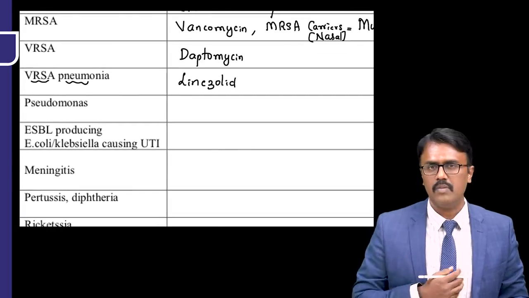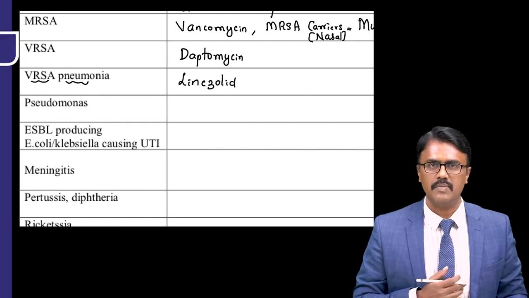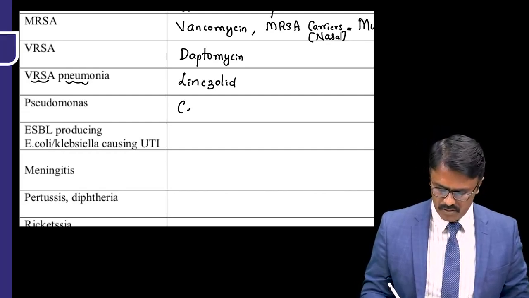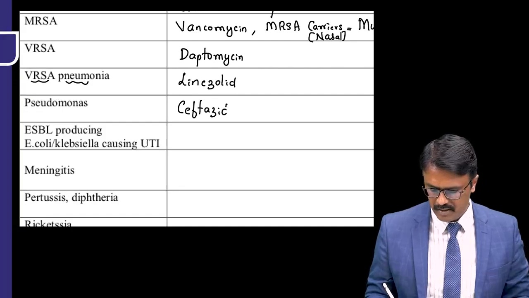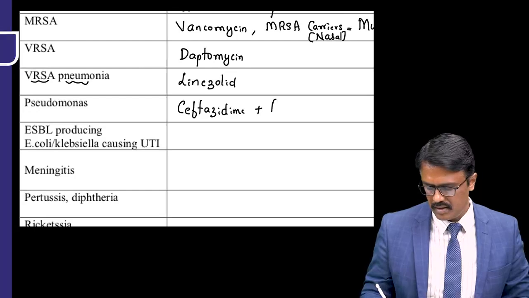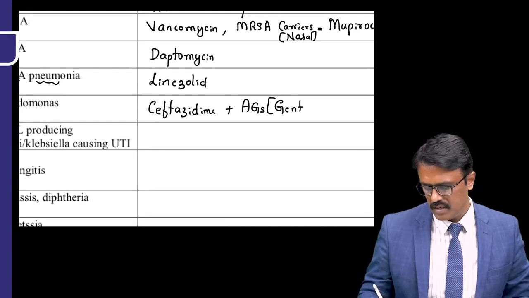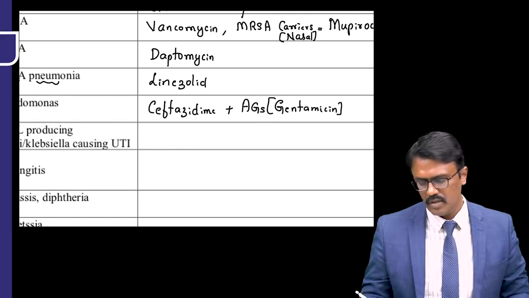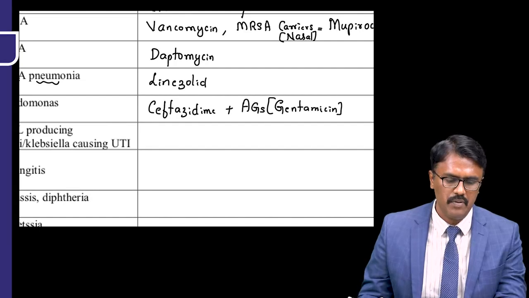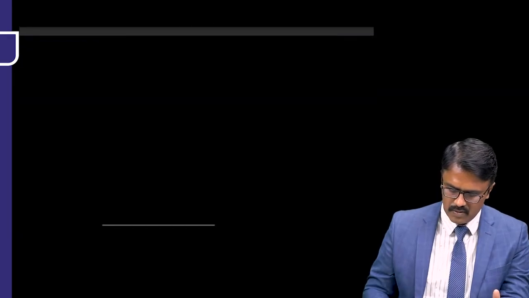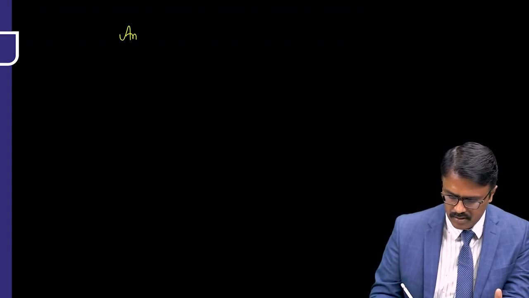Pseudomonas. Now, Pseudomonas is very common in hospitals. It's one of the hospital-acquired infections: pneumonia, UTI, then burns infection. So the drug of choice is a combination of ceftazidime plus an aminoglycoside. Usually the aminoglycoside which is given is gentamicin. So it is used in combination therapy. Why combination therapy? We don't want the drug to become resistant. So let me do one thing. I'll discuss what are the drugs effective for Pseudomonas, and majority of questions come from here. So let me write the anti-pseudomonal drugs.